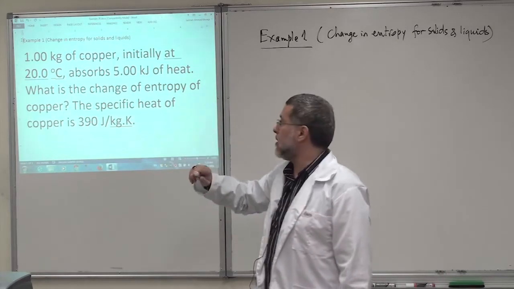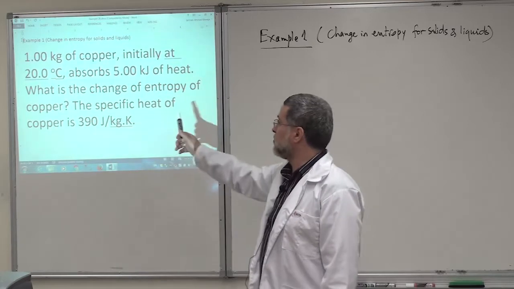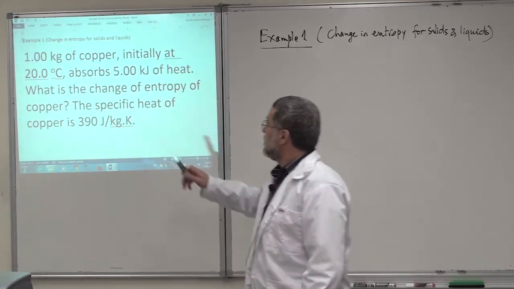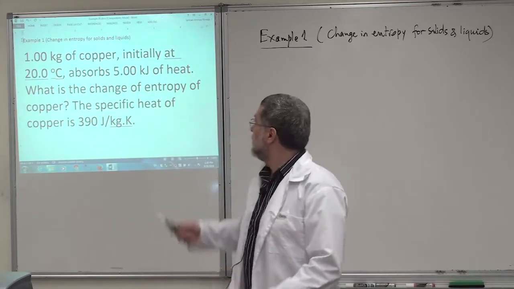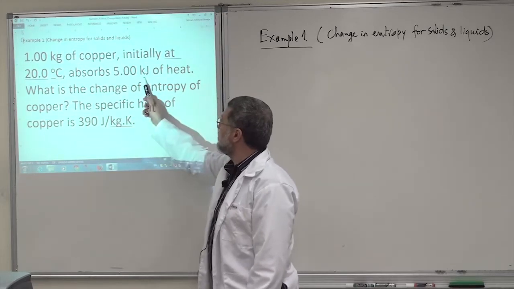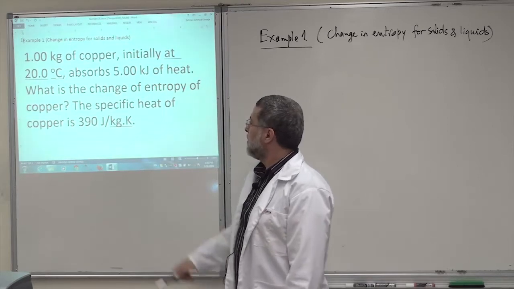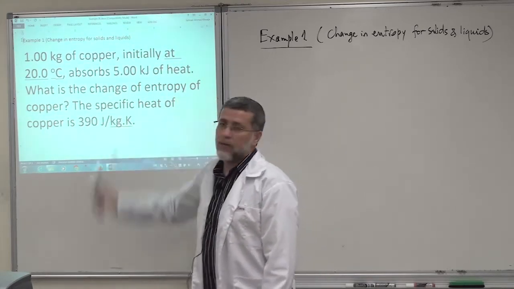Actually, this is from old exams, okay? As many times we said it, this example that we are showing you here and solving together is from old exams. It says we have 1 kilogram of copper. Copper is a solid, initially at 20 degrees Celsius, that absorbs 5 kilojoules, kilo to the power 3, joules of heat. What is the change in entropy of the copper?